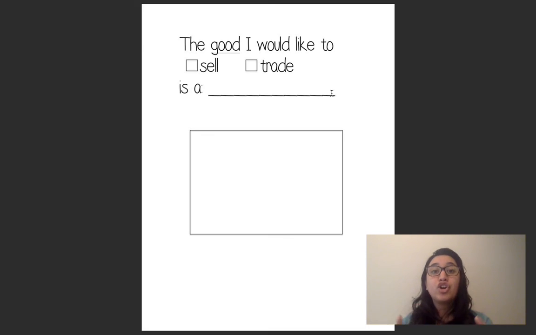So tell me about the good that you would like to sell one day, because that's a part of how our money works. Things are sold so that we can have a better life and that we can get nice things. So what you're going to do is touch your brain and think, what's something cool that I can sell one day? The dairy farmer said, "Oh, something cool that I want to sell is milk." And he decided to milk the cows, and now we have milk at our grocery stores. What is something that you would like to sell?